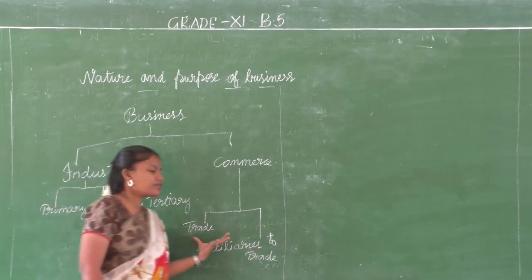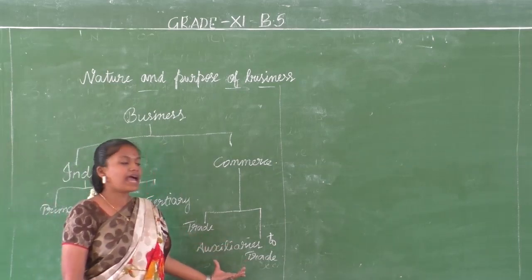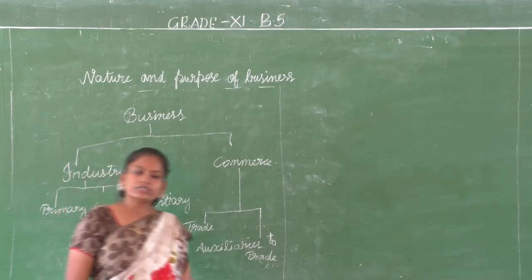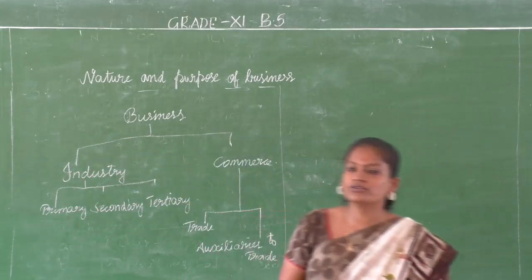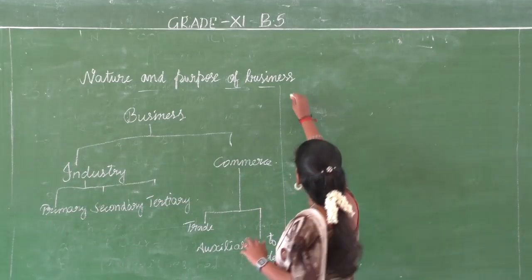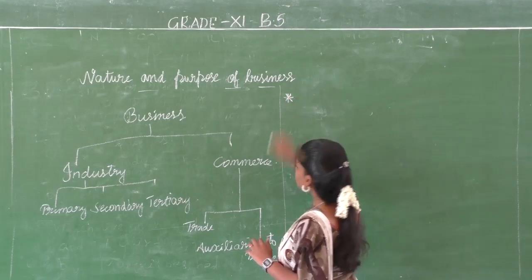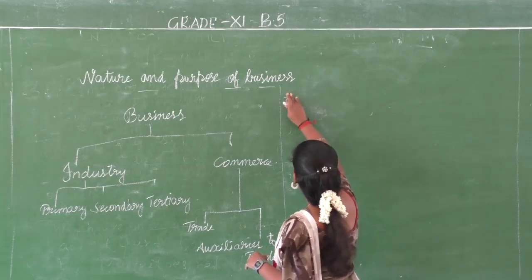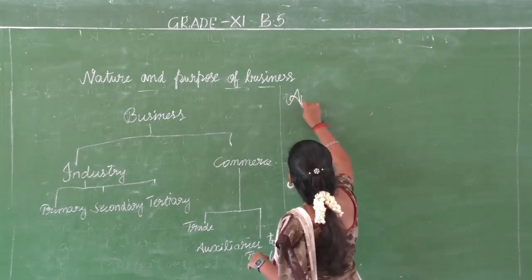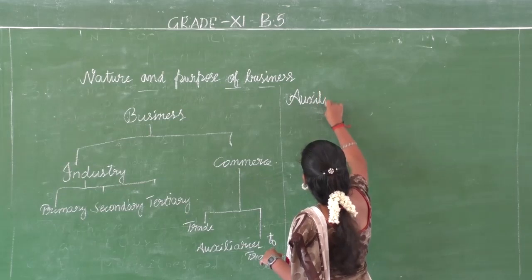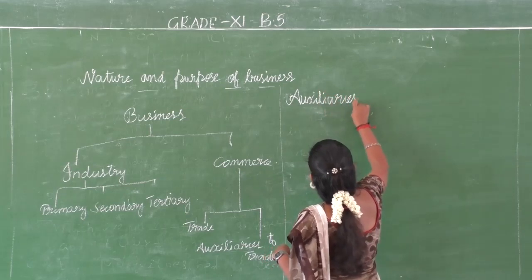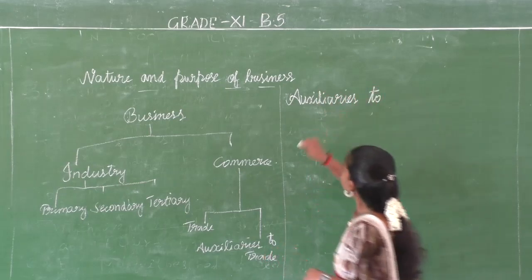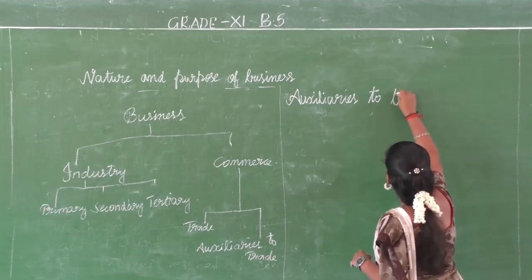Okay students, so we are going to discuss the activities that help us in trade, that help us in movement of the goods and services. The first one is auxiliaries to trade.